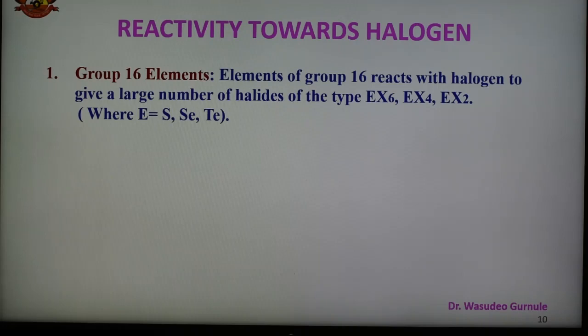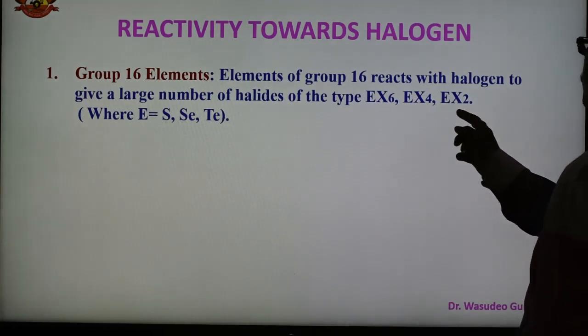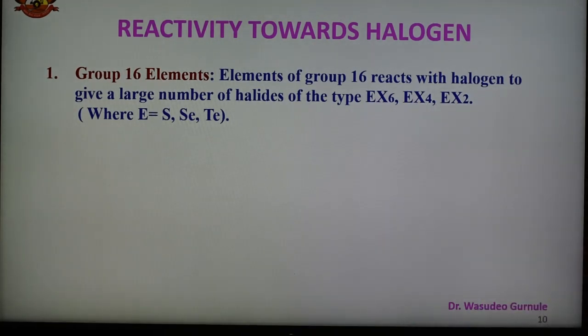Group number 16 elements, that is the oxygen family, react with the halogens and form a large number of halides of the type EX6, EX4, EX2, where E is sulfur, selenium, tellurium. So these are the different types of halides they form.